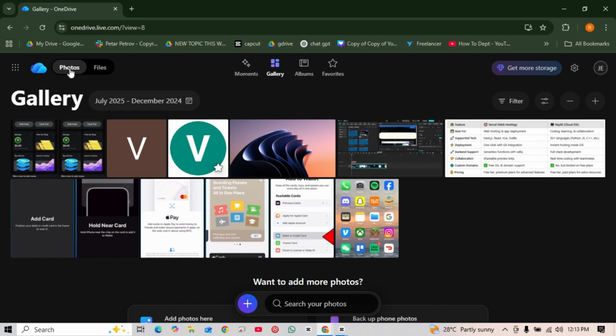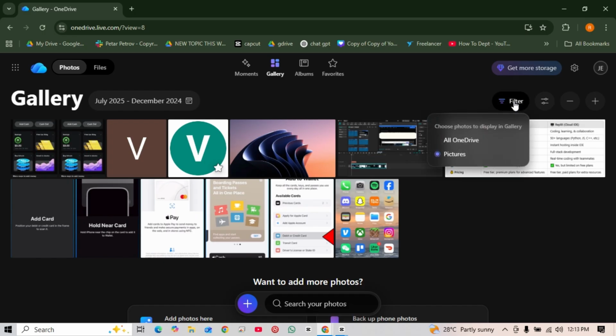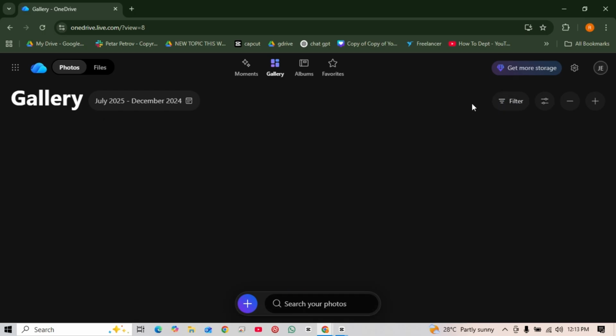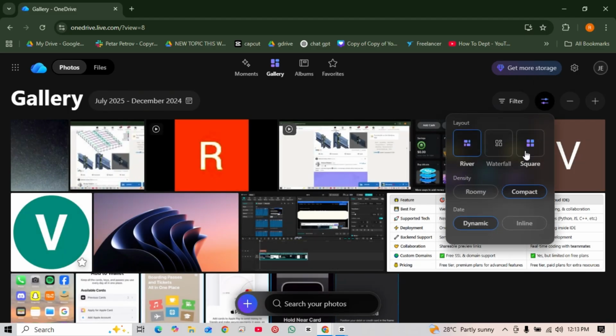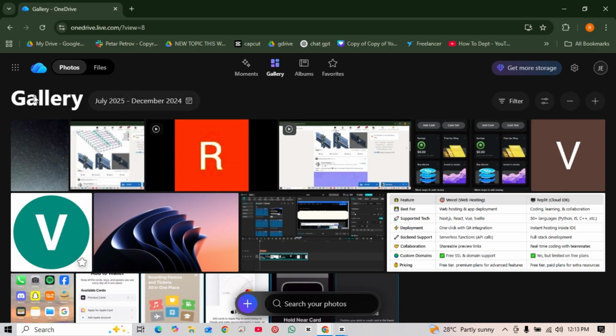Now to find a duplicate, all you need to do is select the filter and go onto Pictures or just simply All OneDrive. Now after selecting All OneDrive, select this Gallery Layout. From here, you're going to choose a date, like a dynamic and an inline. And you'll find here on the side of the gallery name, the date.